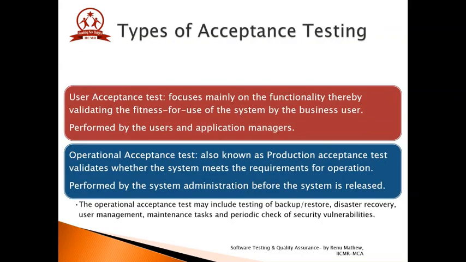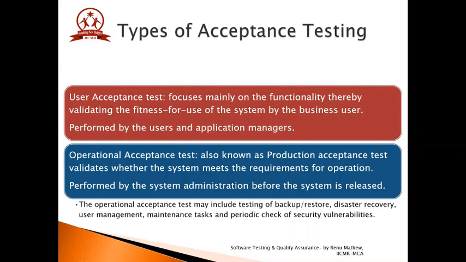User acceptance tests focus mainly on the functionality, thereby validating the fitness for purpose of the system by the business user. It is performed by the users and application managers from the user side. Operational acceptance test, also known as production acceptance test, validates whether the system meets the requirements for operation.